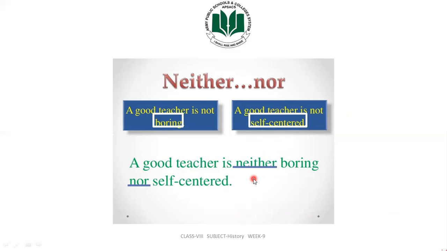As we know, a good teacher is one who involves the class in his lecture, whose focus is not himself, but the students. That is a good teacher who always gives the main focus towards the students. He doesn't just talk himself, but he involves his students. He always encourages his students to talk. So that is a good teacher.